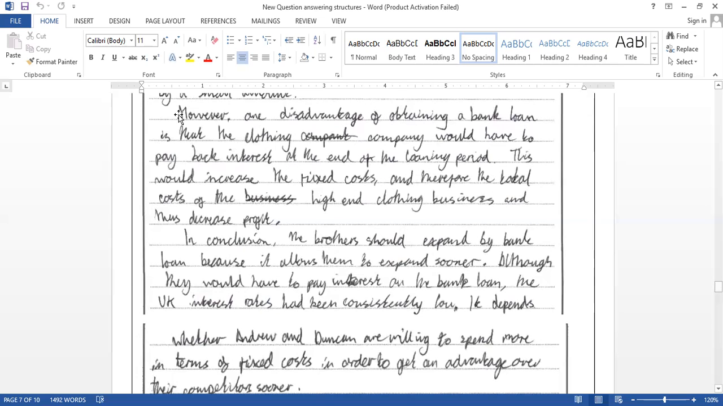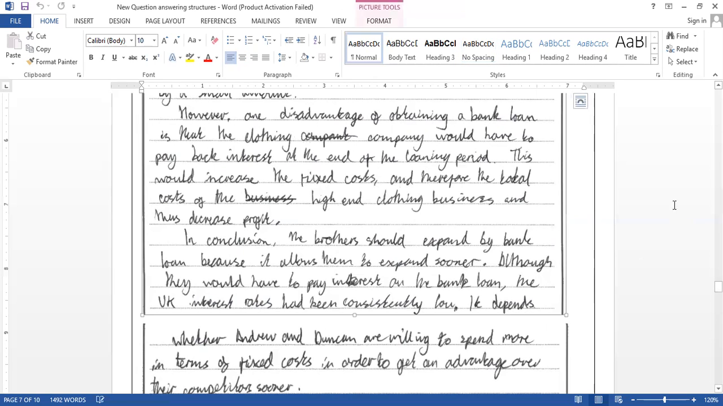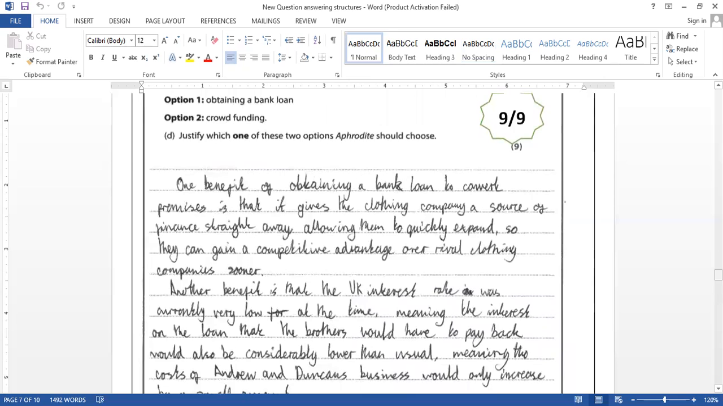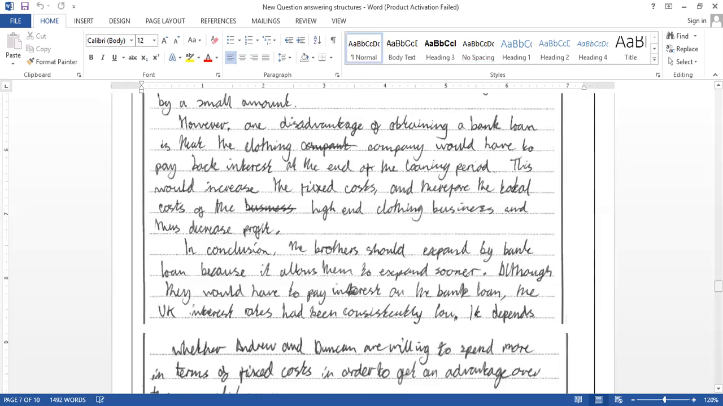You talk about the interest rate being low, but in this case the disadvantage of obtaining a bank loan is that they have to pay regular interest to the bank during the loan period, and this will reduce their profit margin. This high-end clothing business, their profit margin will decrease as a result of that. Look at the most important part, the conclusion. A lot of people actually are not right in this part, so as a result they are getting very low marks out of the 9 marks. But look at the conclusion part. The 2-1 method is there, 2 advantages and 1 disadvantage. Look at the conclusion part.